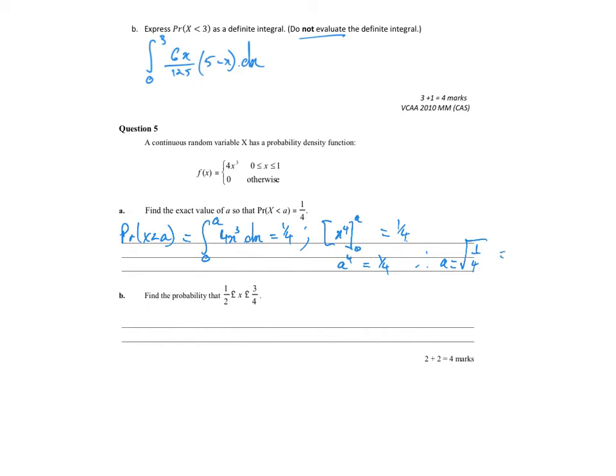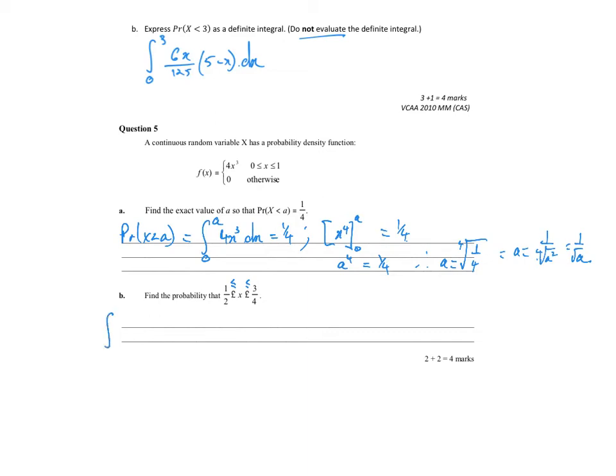which is equal to, what is that equal to? A is equal to 1 over the 4th root of 4 squared. So it's going to be equal to 1 over root 2, isn't it? No, I'm not too sure about that symbol, but I'm assuming that's just some less than or equal to or less than. It's not going to matter for a continuous distribution.